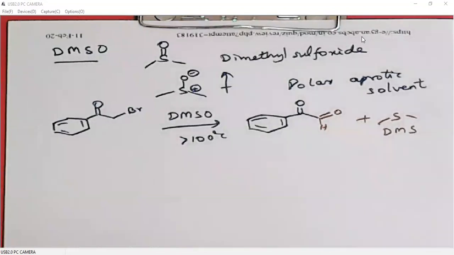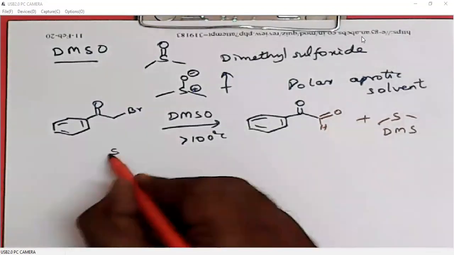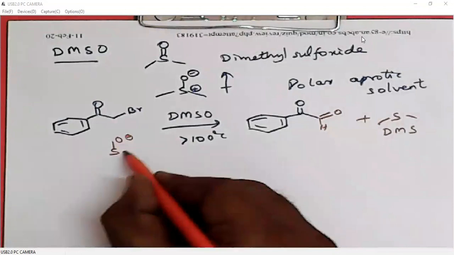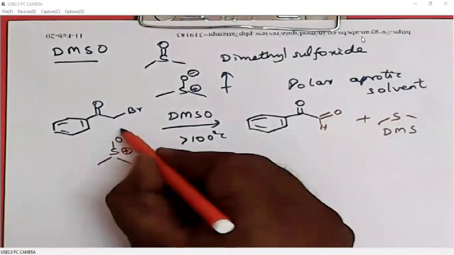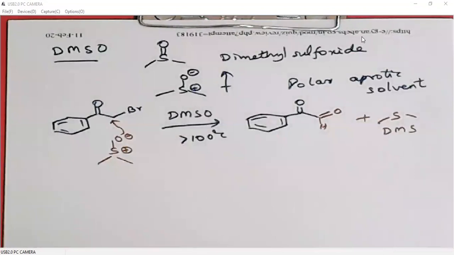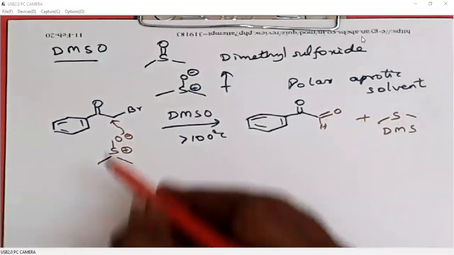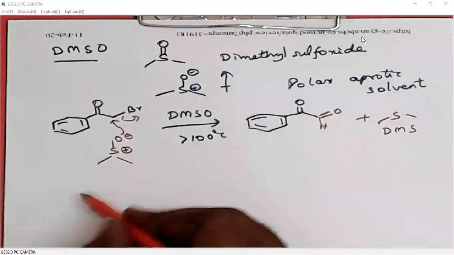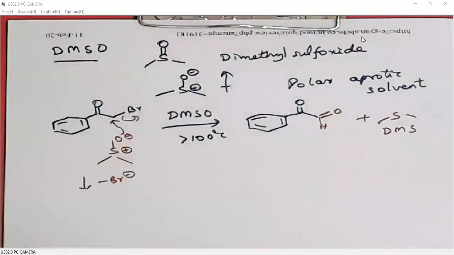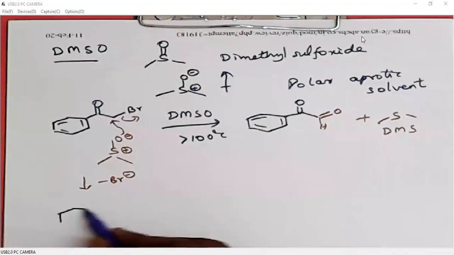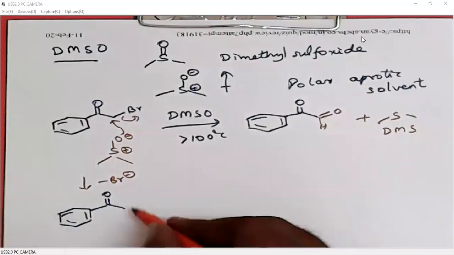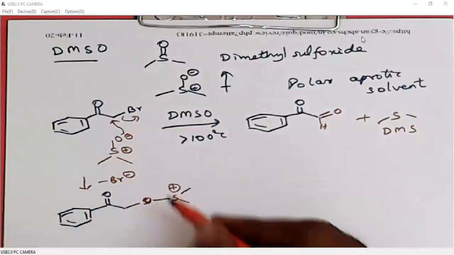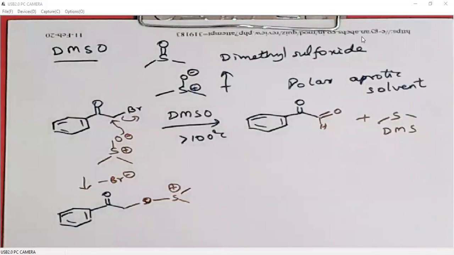I'll give you the mechanism. So this oxygen minus attacks the carbon bearing halogen. Of course, we know halogens are good leaving groups. So what happens? We will take out a bromide. Then there is a bond formation between this carbon and the sulfoxide oxygen. Then Br minus is left.